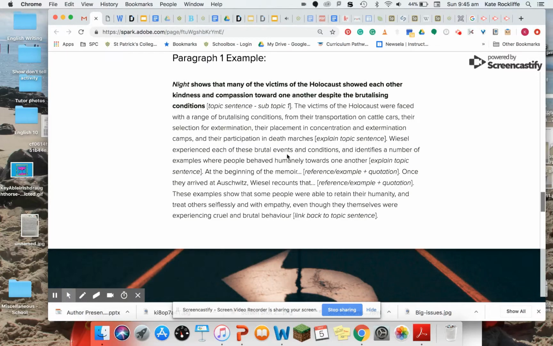Wiesel experienced each of these brutal events and conditions and identifies a number of examples where people behaved humanely towards one another. So I'm kind of linking the text now to my examples.